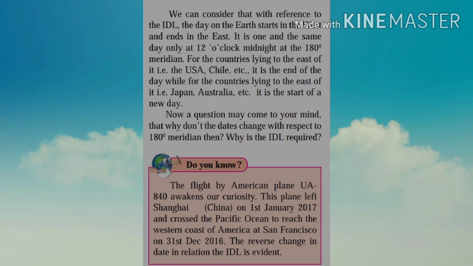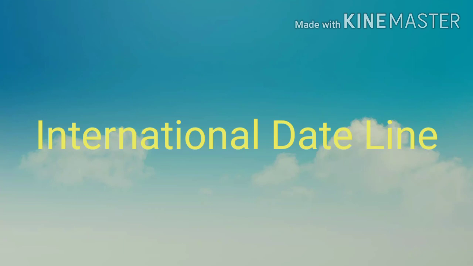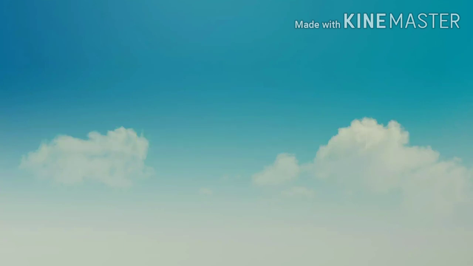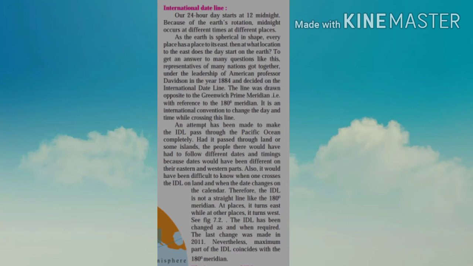Now a question may come to our mind: why don't the dates change with respect to the 180 meridian then? Why is the IDL required? So, to know the answer to that question, let's see the need of the international date line. Our 24-hour day starts at midnight, 12 o'clock. Because of the Earth's rotation, midnight occurs at different times at different places. As the Earth is spherical in shape, every place has a place to its east. At what location to the east does the day start on the earth?